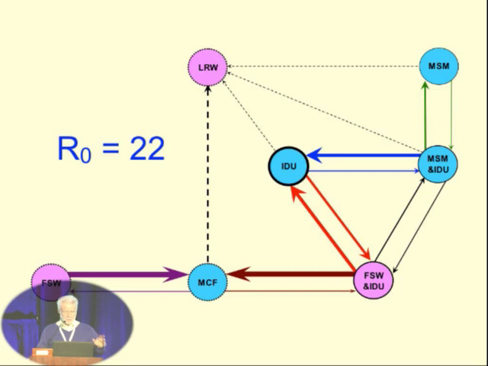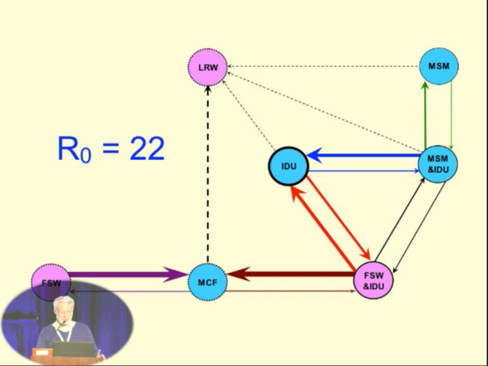So if we just look at the epidemic as a whole and we calculate the case reproduction number for the whole epidemic in the usual way, we see that the case reproduction number is about 22, which means we need to reduce transmission by about 22 times in order to eliminate HIV. Generalized epidemics in Africa, R0 is generally about 5, so the problem here appears to be about 4 times worse or more difficult to control than it is in Africa. But we can do better than that.